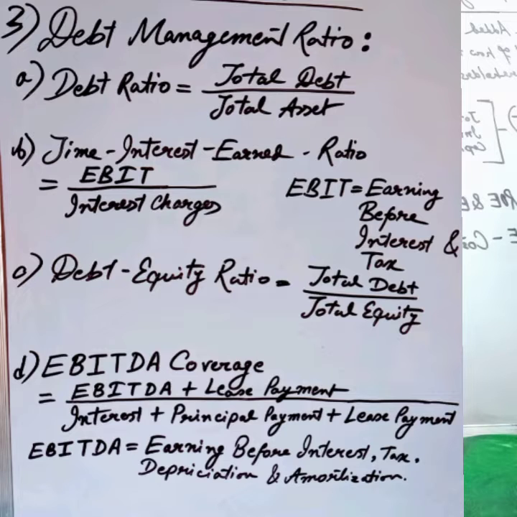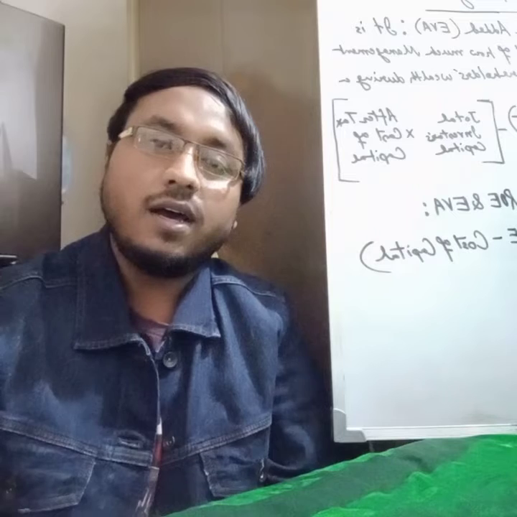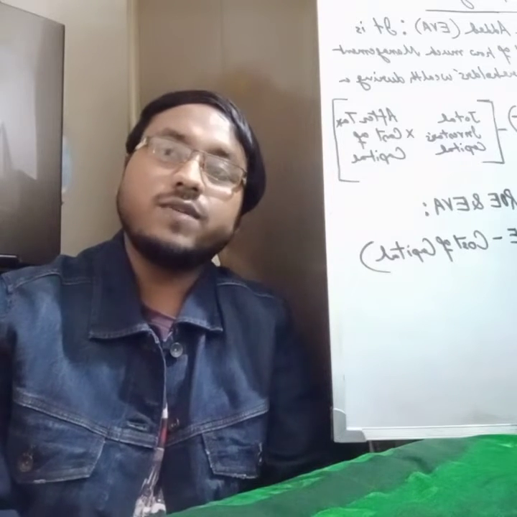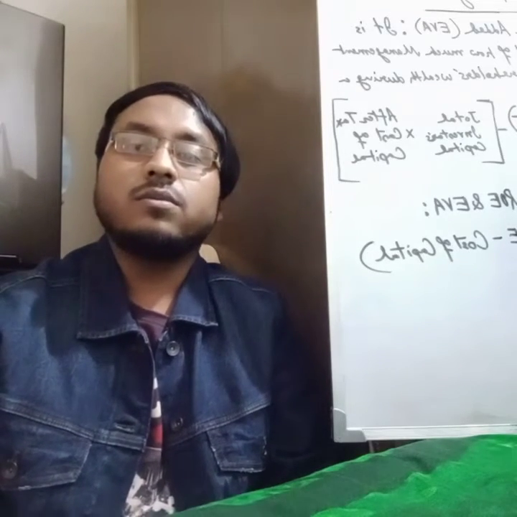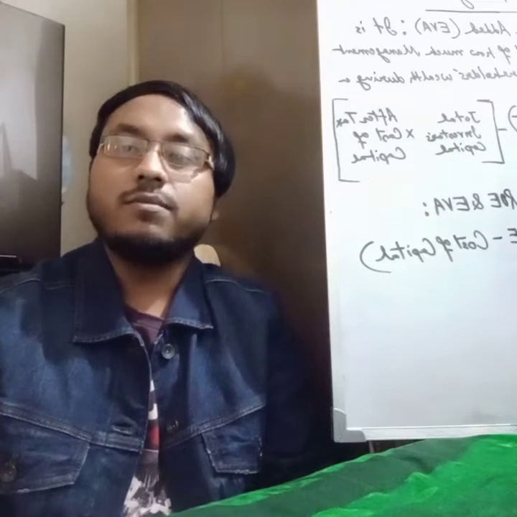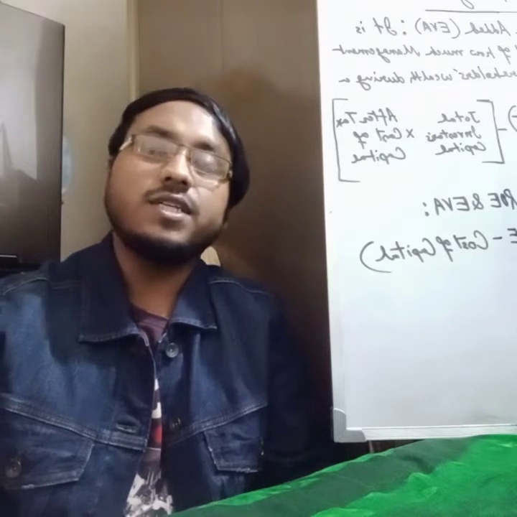It is another important ratio used by most firms today, which is equal to EBITDA plus lease payments divided by interest plus principal amount plus lease payments. EBITDA means earnings before interest, tax, depreciation, and amortization. Then I will discuss number 4, profitability ratios. Profitability ratios are a group of ratios that show the combined effect of liquidity, asset management, and debt management on operating results.